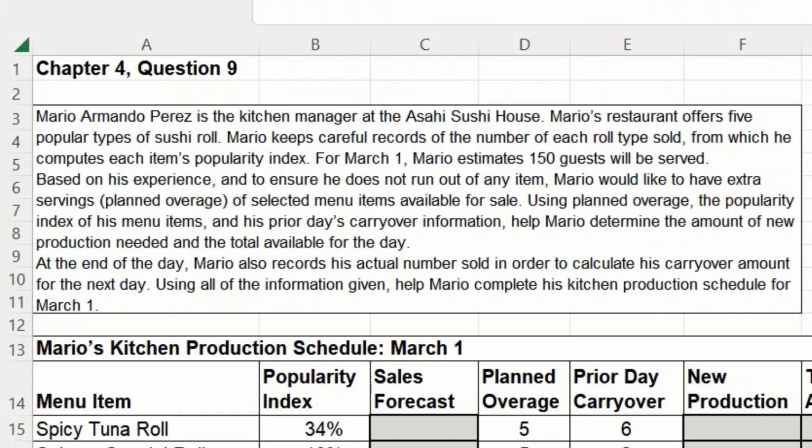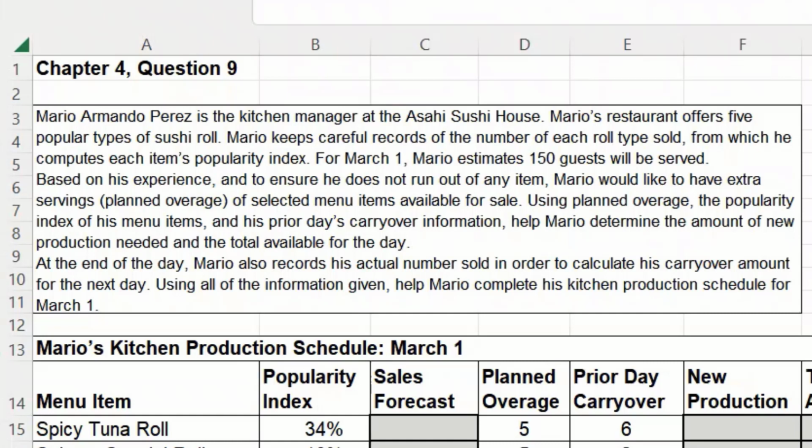For March 1st, Mario estimates 150 guests will be served. Based on his experience and to ensure he does not run out of any item, Mario would like to have extra servings, or a planned overage, of selected menu items available for sale. Using planned overage, the popularity index of his menu items, and his prior day's carryover information help Mario determine the amount of new production needed and the total available for the day.